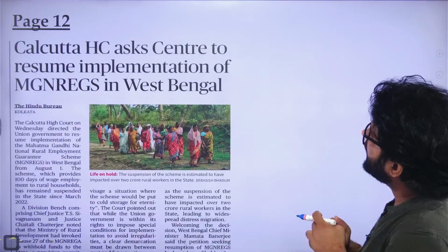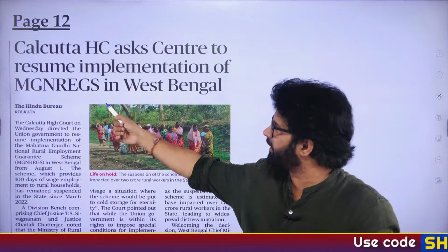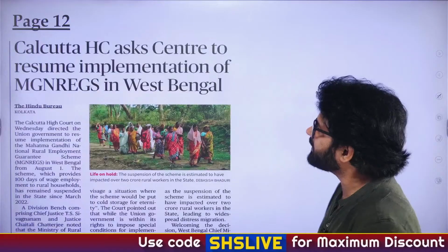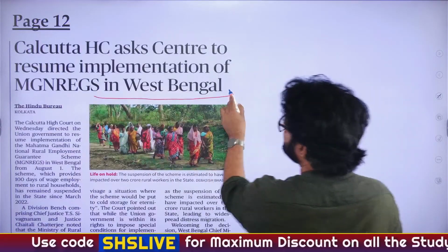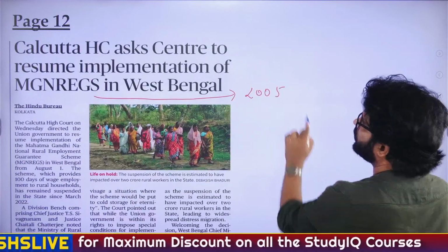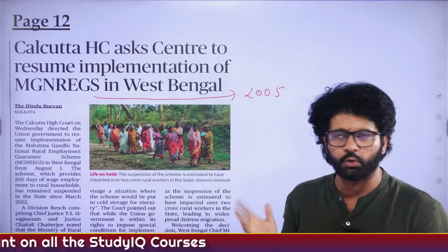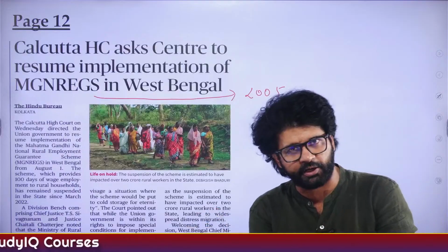Calcutta High Court asked the Centre to resume implementation of MGNREGS, the Mahatma Gandhi National Rural Employment Guarantee Act, which came in 2005. It is about the right to work in rural areas. This MNREGA does not provide you the right to work in urban areas. It provides you the right to work in rural areas.